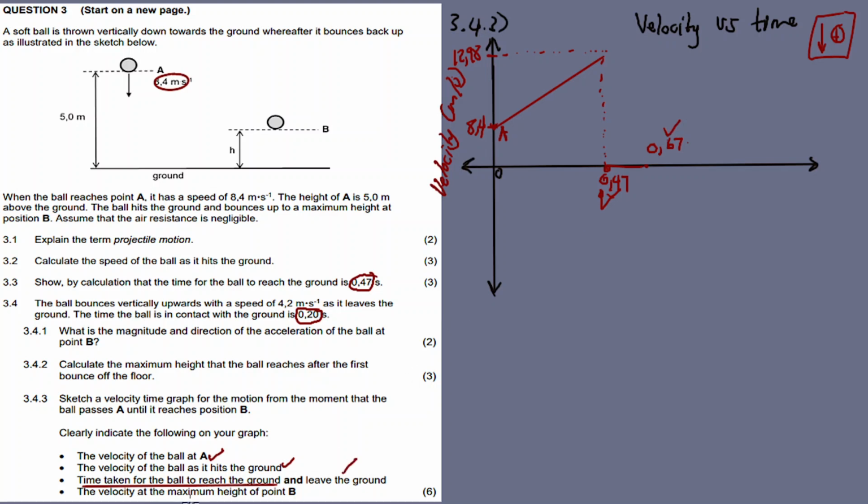Check. The velocity at the maximum height, point B. At the maximum height of point B, we know that it will be 0. But the ball is moving from here. Say it leaves the ground, so while it's in contact with the ground, it leaves with this velocity upwards with the speed of 4,2, which is negative, right? Because up is negative, down is positive. So therefore